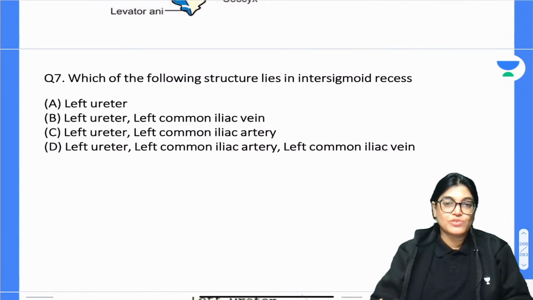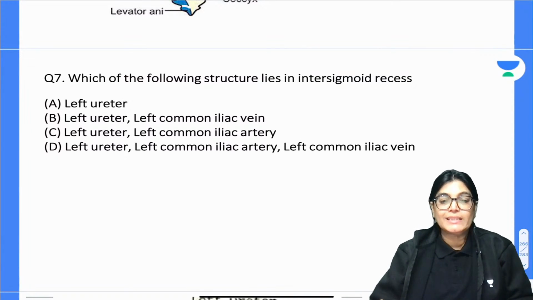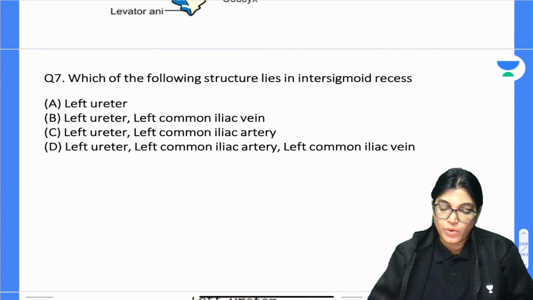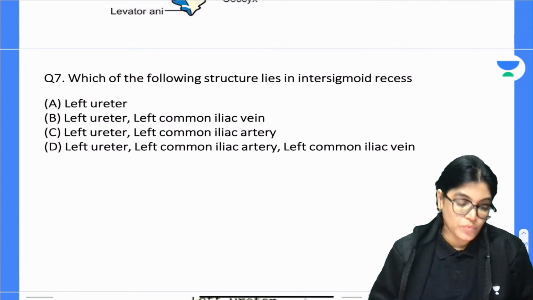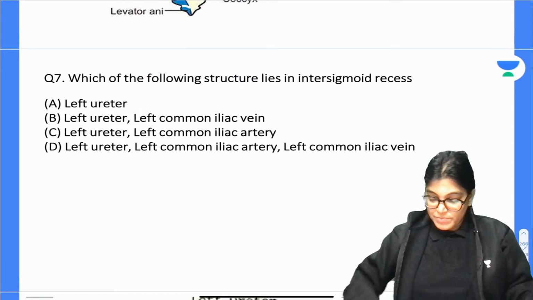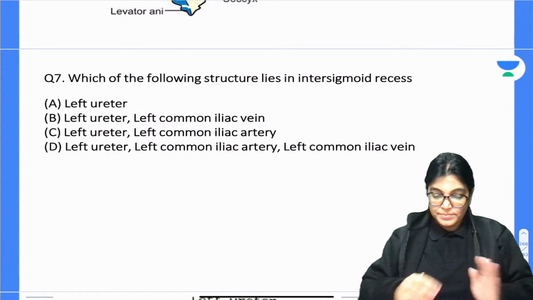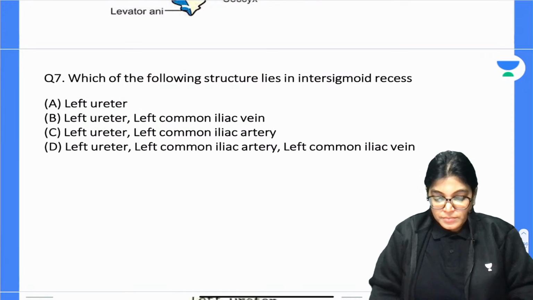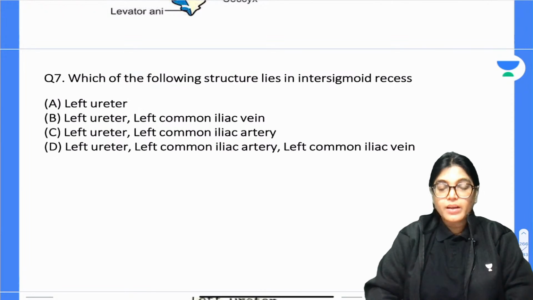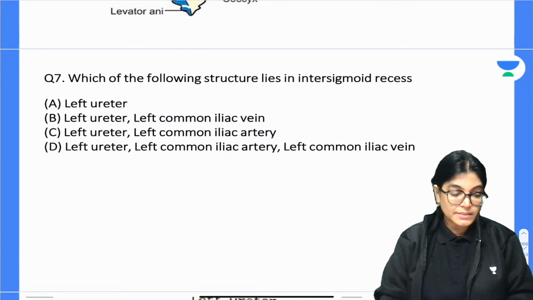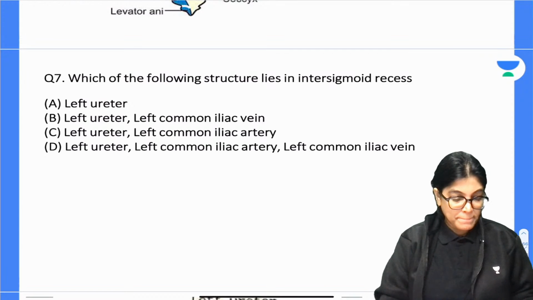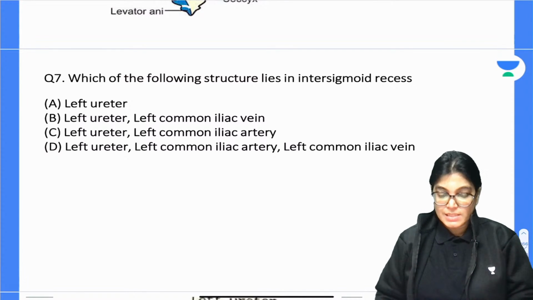Which of the following structures lies in the intersigmoid recess? Is it the left ureter, left common iliac vein, left common iliac artery, or the 4th one? According to you, which is the best answer, dear? Which of the following structures lies in the intersigmoid recess?